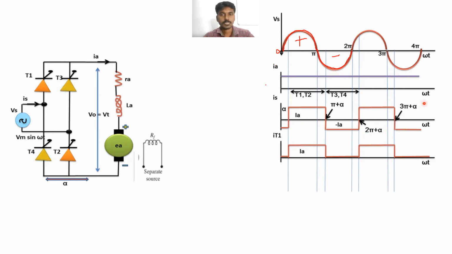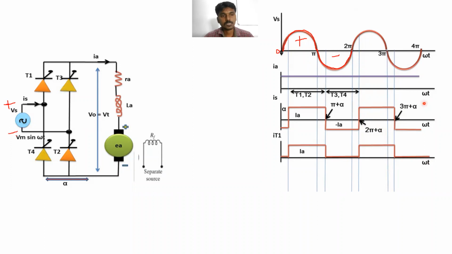Clear? And next point. During the positive half cycle of the supply voltage, the terminals of the supply voltage are positive and negative.